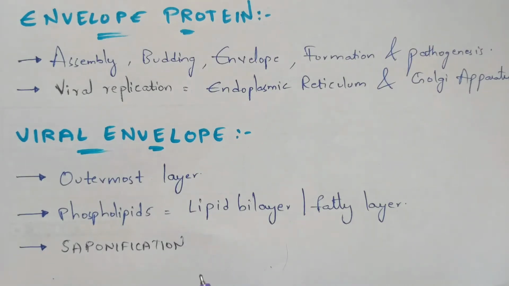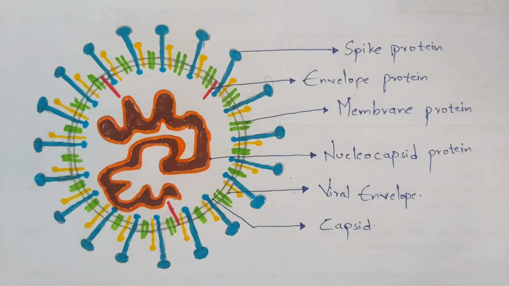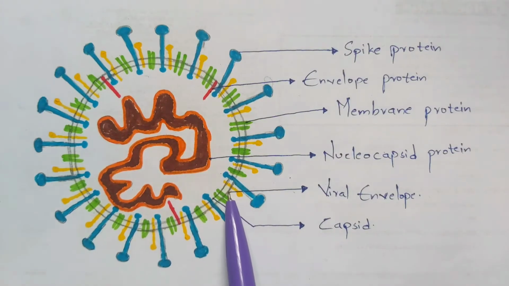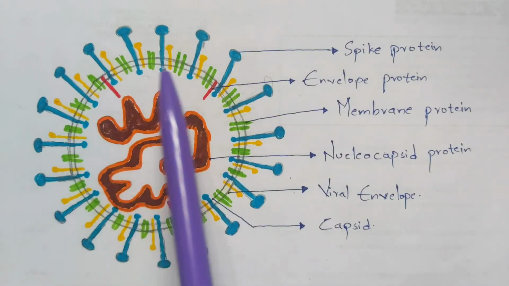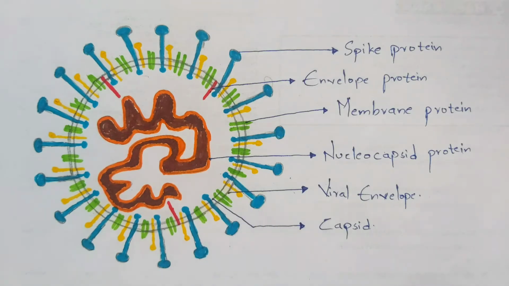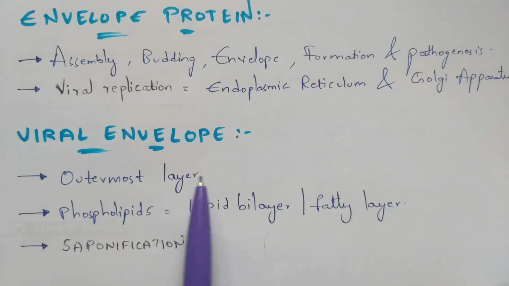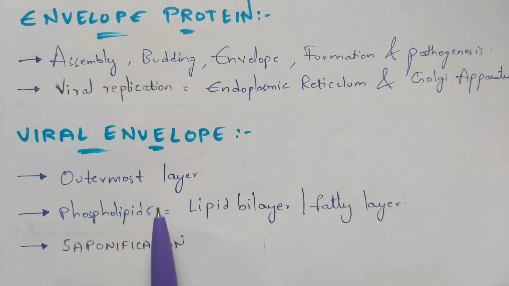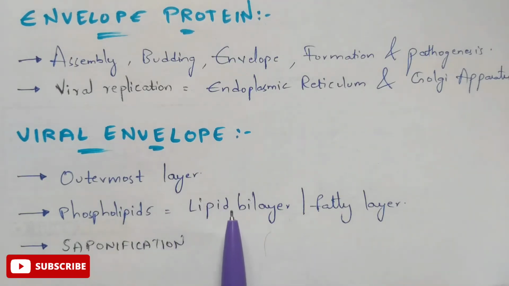Here I am going to explain the logic. As you can see in the diagram, this outermost layer of the viral body is called the viral envelope, and it is made up of phospholipids. That outermost layer of the viral envelope is called the lipid bilayer, or else the fatty layer.